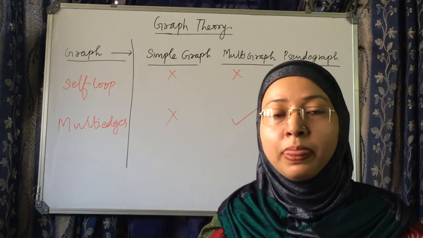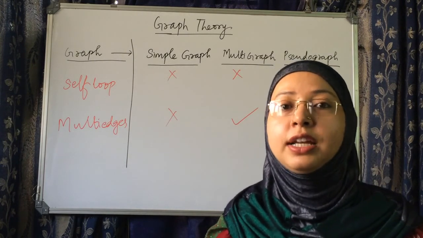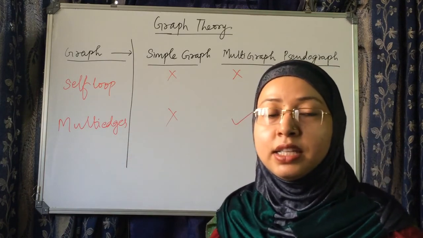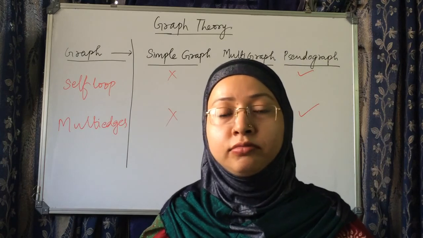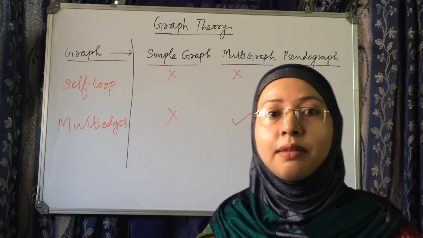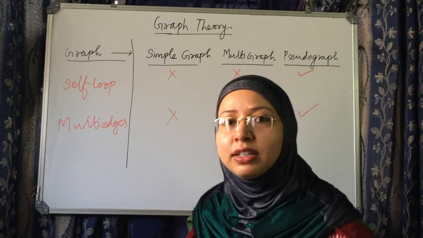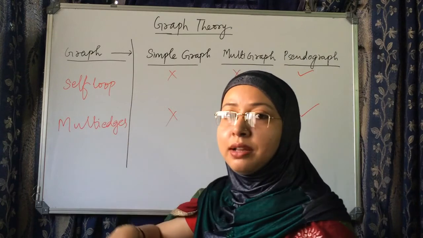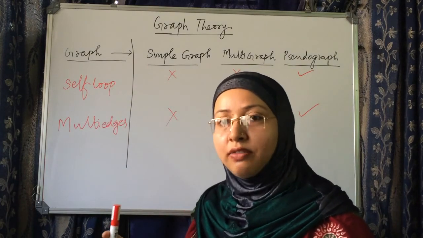I had told you in the last video what a self loop and multi edges are. Self loop is the edge which starts from the same node and goes to the same node, which comes out and comes in the same node.